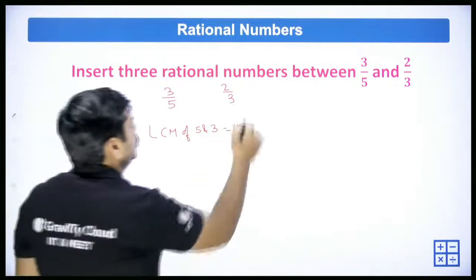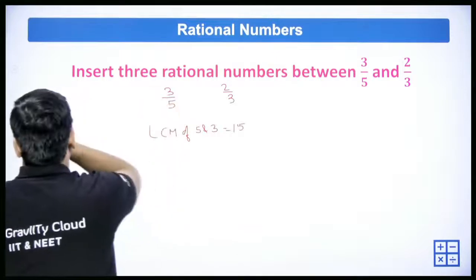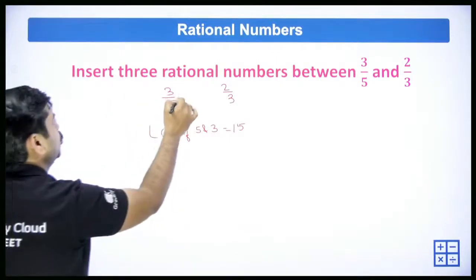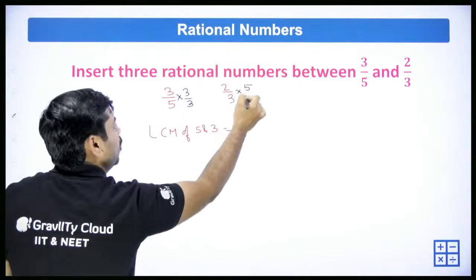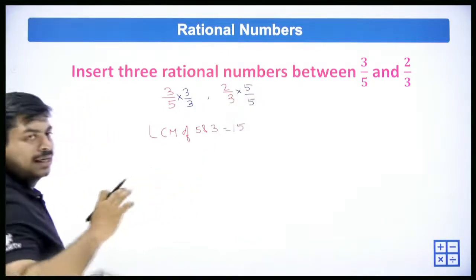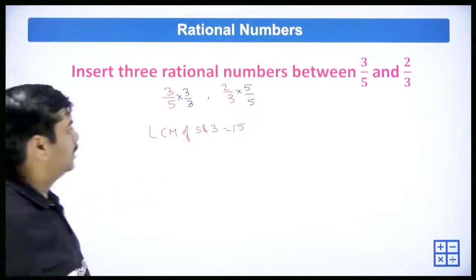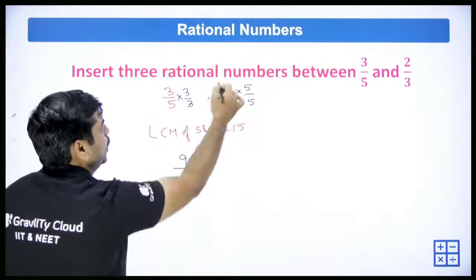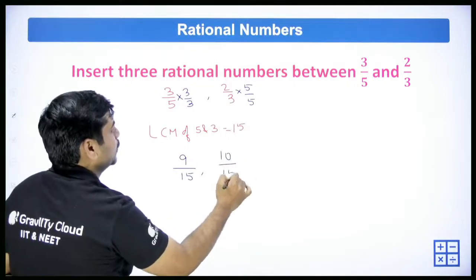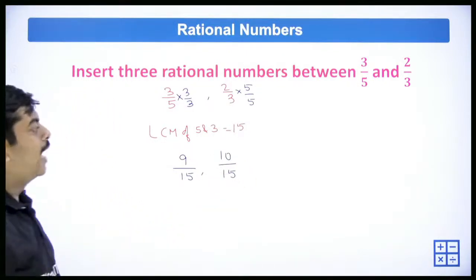So what you do, you have 3/5, multiply by 3/3, and here multiply by 5/5, or simply take the LCM. I mean to say, equate the bases, the denominators. 3 into 3 is 9, so 9/15, and 5 into 2 is 10, so 10/15. Is it correct? 3/5 and 2/3.